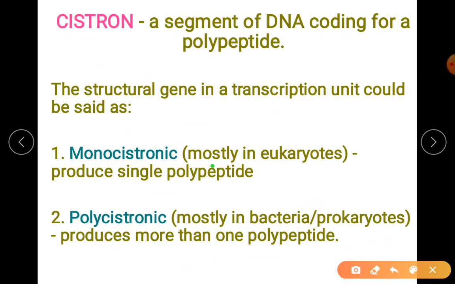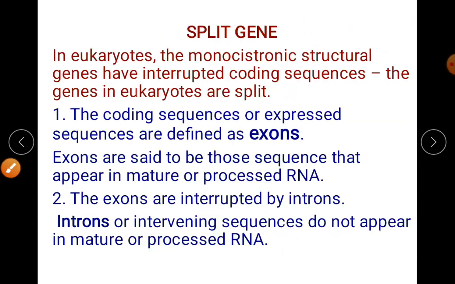Monocistronic you will find mostly in eukaryotes. So even we come under that. So in our genes, only one polypeptide is produced from one gene. So it is monocistronic. In case of bacteria, protozoans, there are certain cases where we are saying it is polycistronic. Now why polycistronic? I am talking about polypeptides which are produced more than one. Okay, so the term is clear about the gene and the transcription unit.